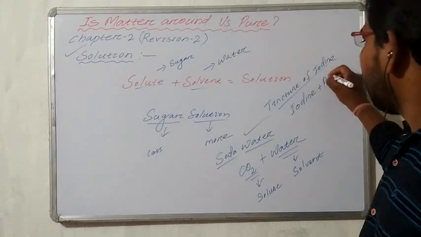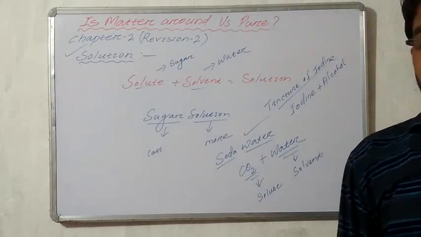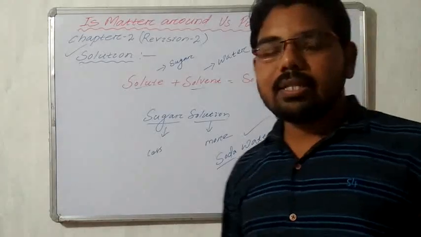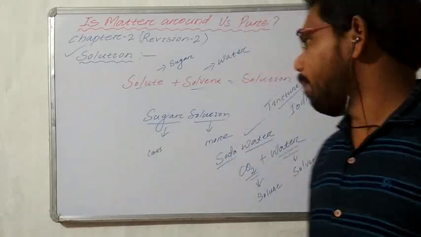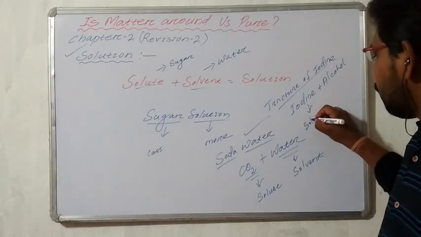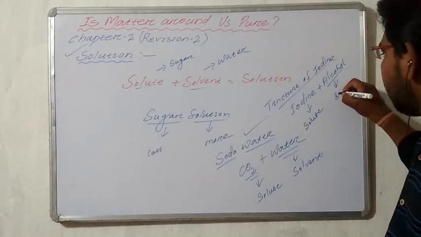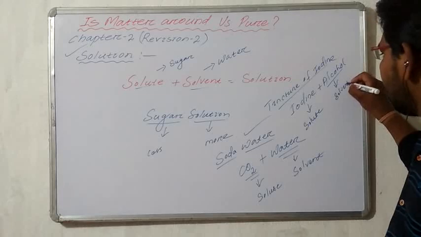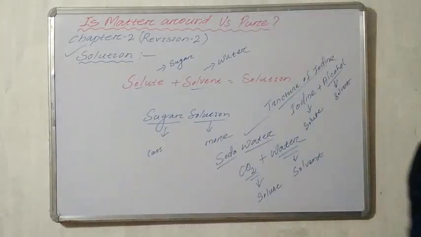It is very important, and tincture of iodine is used as an antiseptic in medicine. Here iodine is the solute and alcohol is the solvent. So these are some examples of solutions we have discussed.